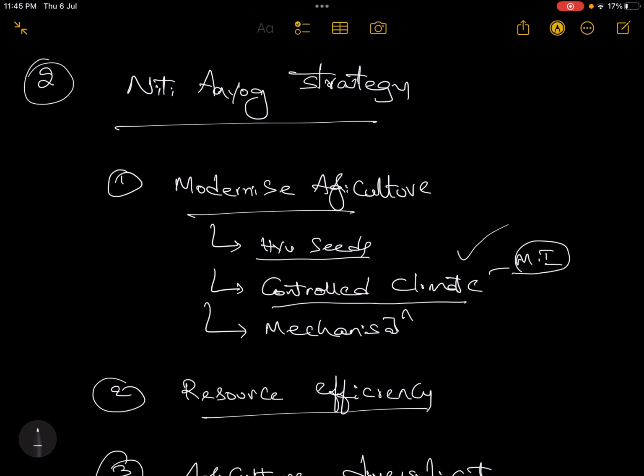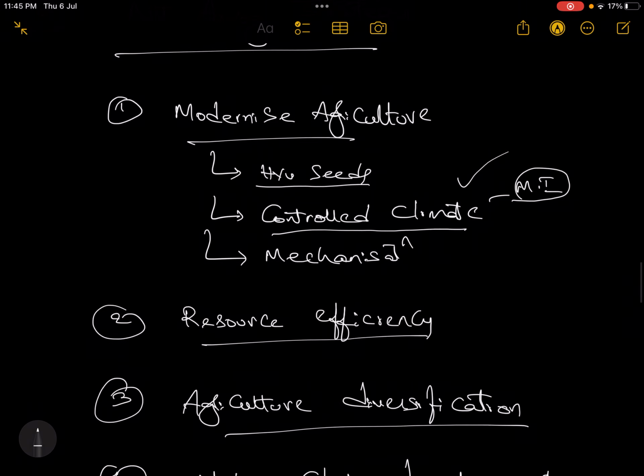Then what does Niti Aayog say? Niti Aayog said modernize the agriculture. How to modernize the agriculture? Generate high yielding variety seeds. These seeds only, right, have led to the Green Revolution.